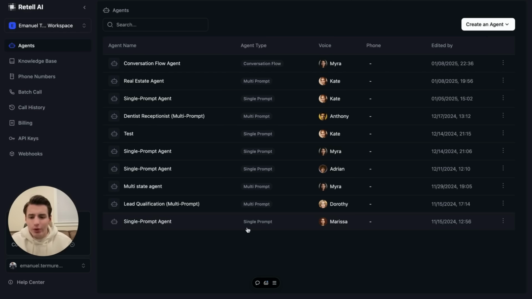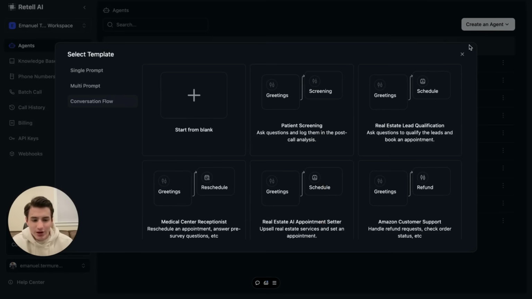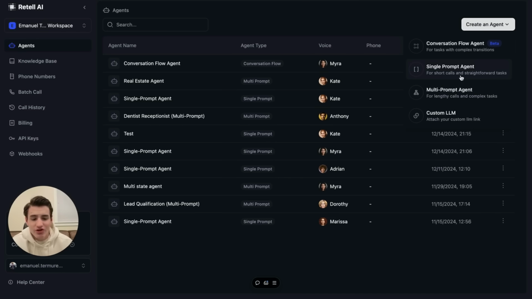The first thing that we're going to do is go to agents over here. Once you click on that, you come over here to create an agent. Now, here is the new conversational agent, and here are all the other types of agents that we're able to create.